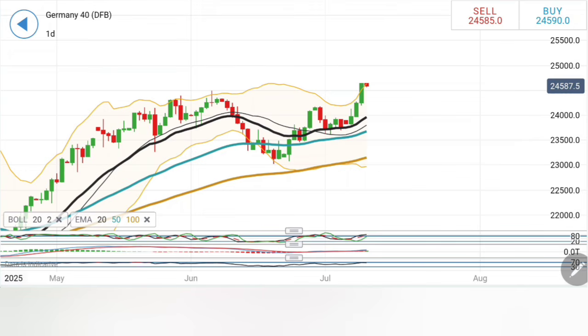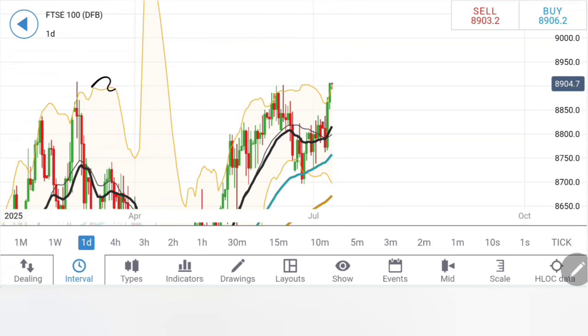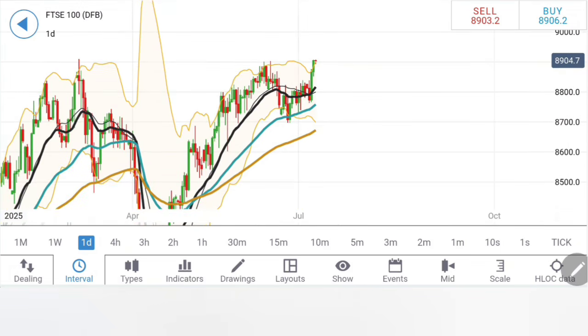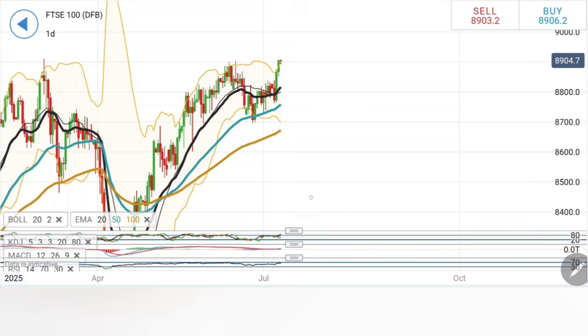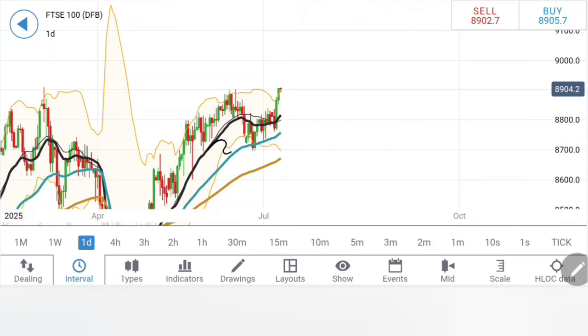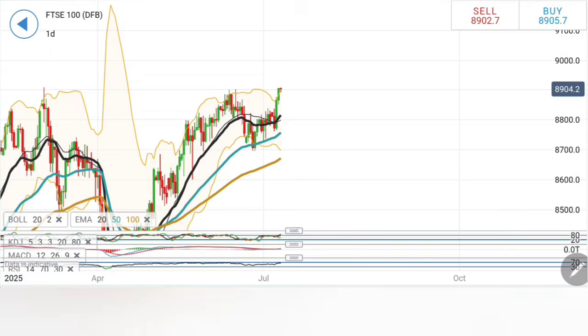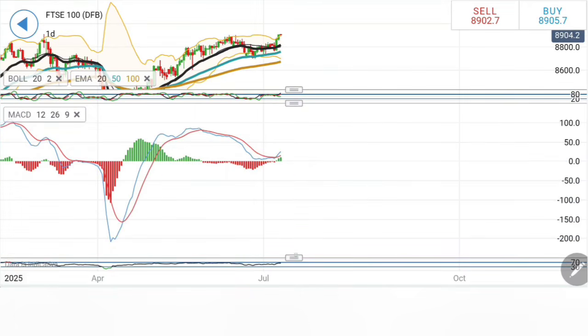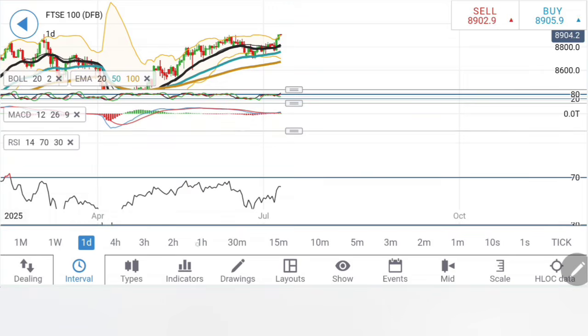Trade accordingly. Let's move to UK100 hitting the record, close to record level. This is the third attempt by UK100 to breach these levels. And once it trades beyond 89.20, we are looking forward to a greater move towards 89.45, 89.70 and 89.80 or 9,000 levels. But right now I can see this is a double top, and the possibility of a reversal from these levels increases. The support levels are far lower towards 8700. Stochastic back to overbought, MACD crossing over for buy, RSI rising here on the daily charts.